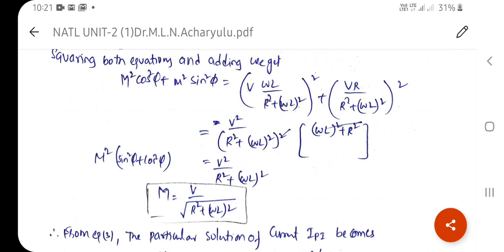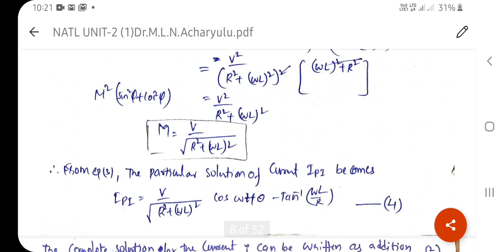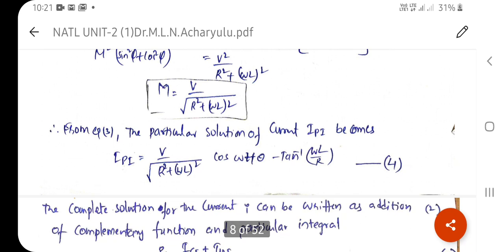So from equation 3, the particular solution of the current I_P becomes m cos phi plus m sin phi. So let us rewrite the equation of the particular solution: v by under root of r square plus omega L whole square into cos of omega t plus theta minus tan inverse of omega L by r.